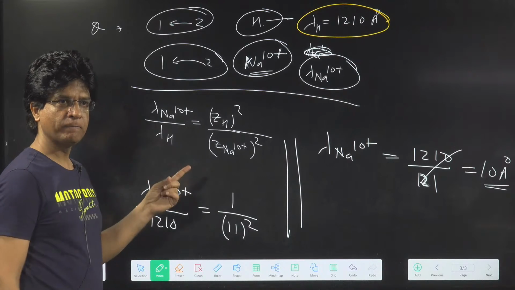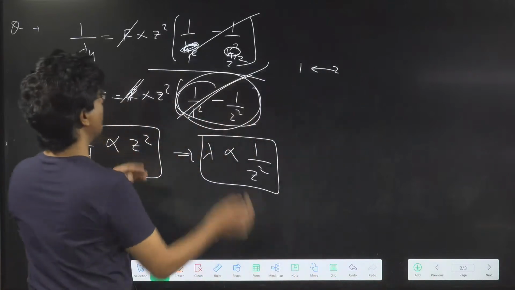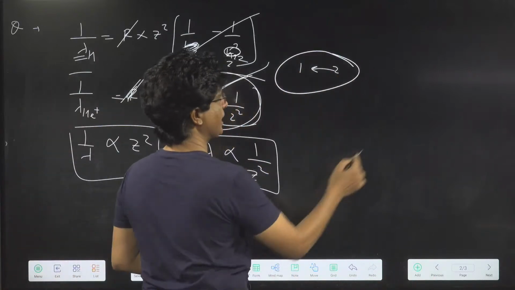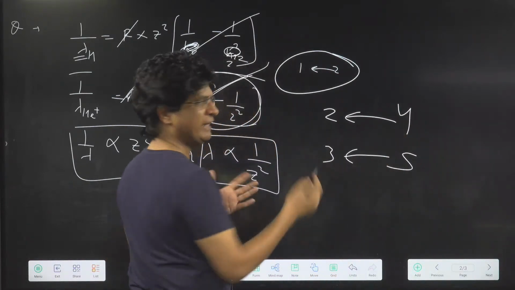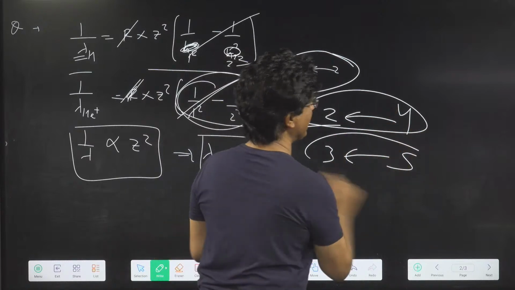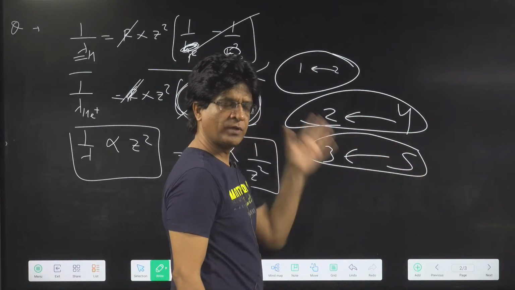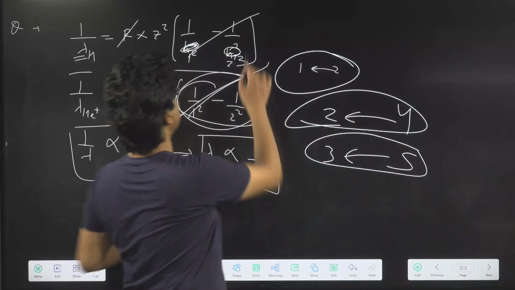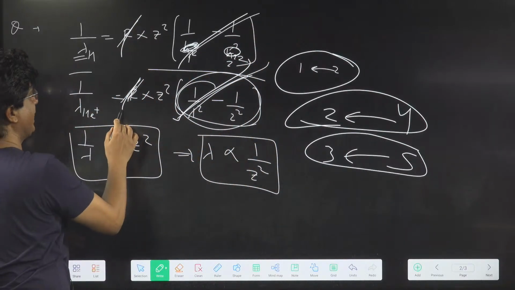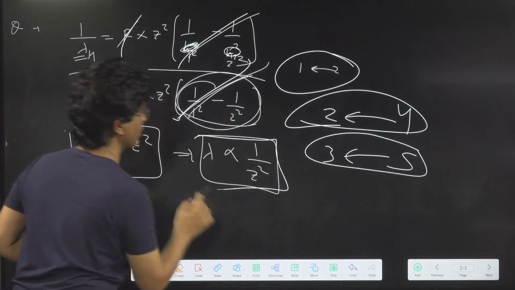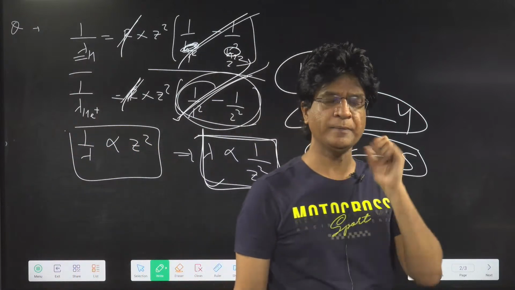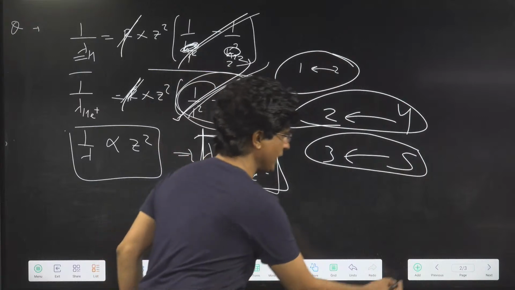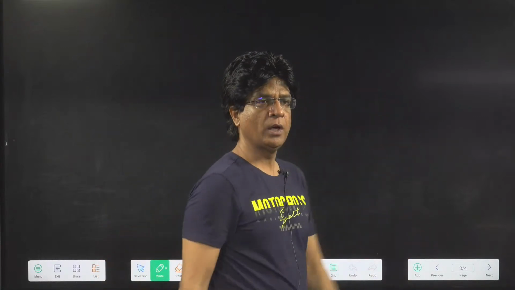Is that clear? Remember that whenever we have the same transition, maybe 4 to 2, maybe 5 to 3, whatever it is, if the transition is the same in both the atoms, this part will cancel out, R will cancel out, and lambda will be proportional to 1 upon Z square. Remember that. Your job is to remember certain tricks, how to handle those questions as fast as possible.